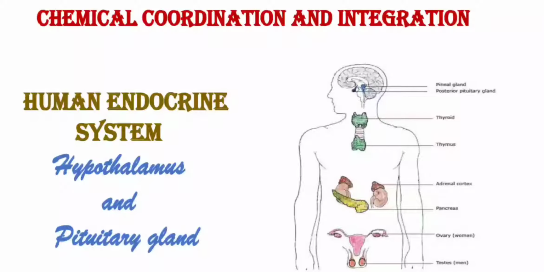Hello everyone. Today we will learn about the hypothalamus and pituitary gland, which are part of the human endocrine system. These topics are included in the chapter Chemical Coordination and Integration, which is chapter number 22 in the 11th class biology book. Today we will learn about the pituitary gland, its various hormones and their functions. Let's start it.